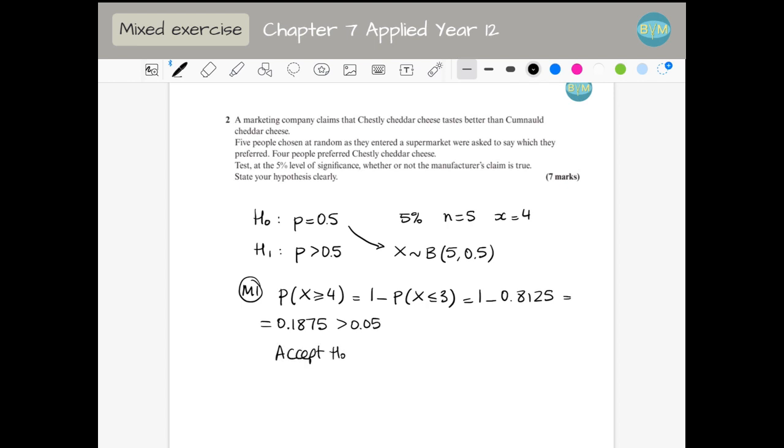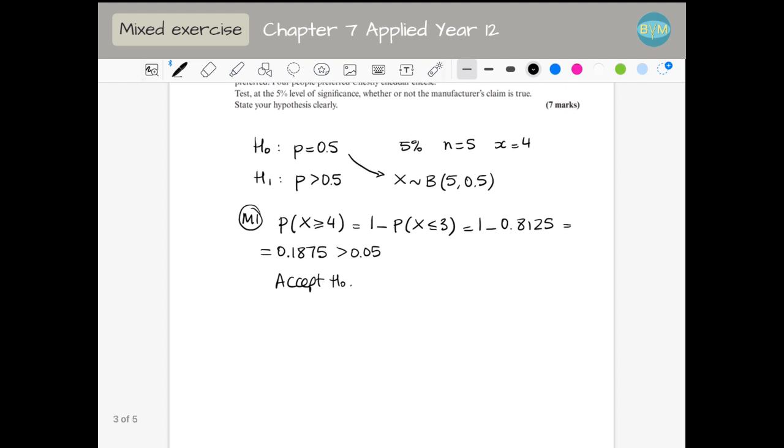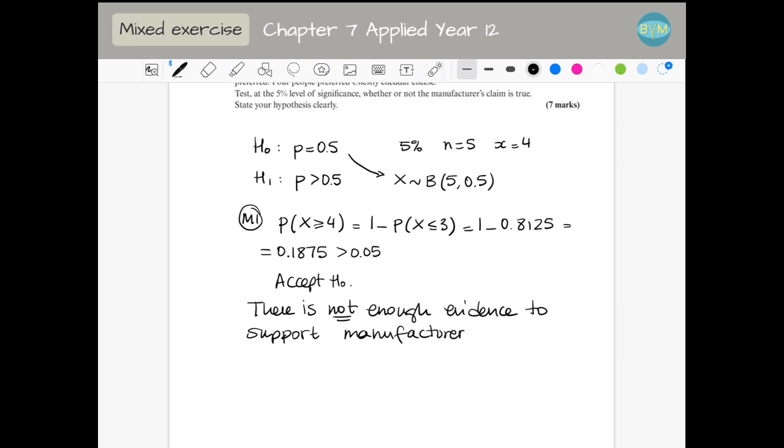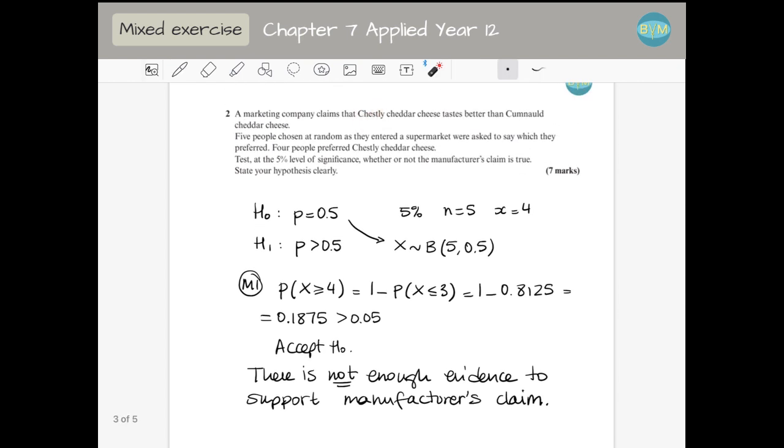There is not enough evidence to reject it. You should write this sentence, or something very similar: there is not enough evidence to support the manufacturer's claim, or saying that this cheese tastes better.